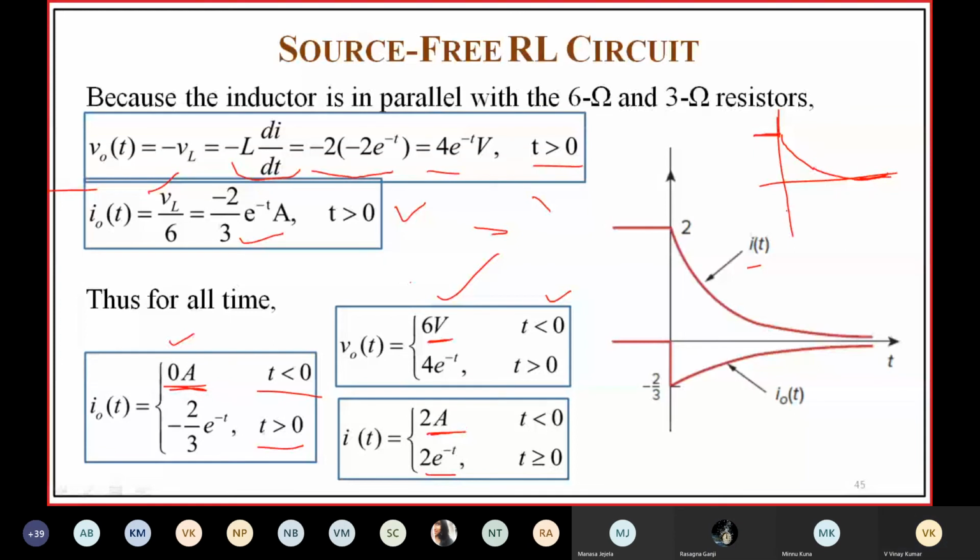Coming to I naught, it has an initial value of minus 2 by 3 at t equal to 0, so I naught of 0 is equal to minus 2 by 3. We start from minus 2 by 3, and from that expression we can draw the graph like this. This will be I naught of t, and this will be I of t, exponentially decaying.